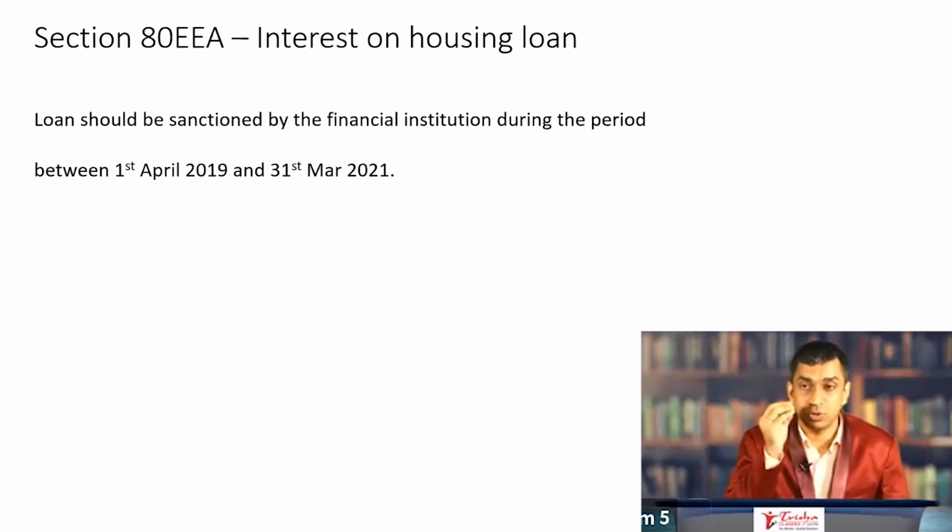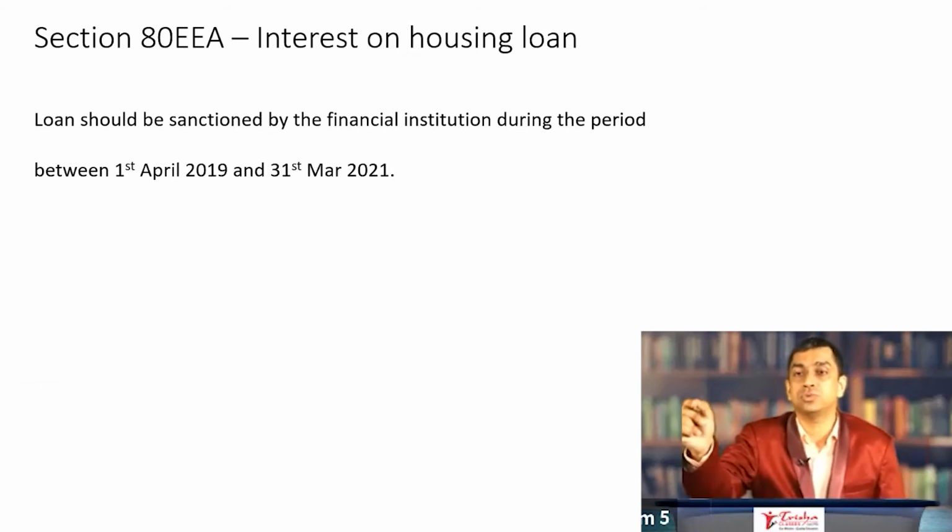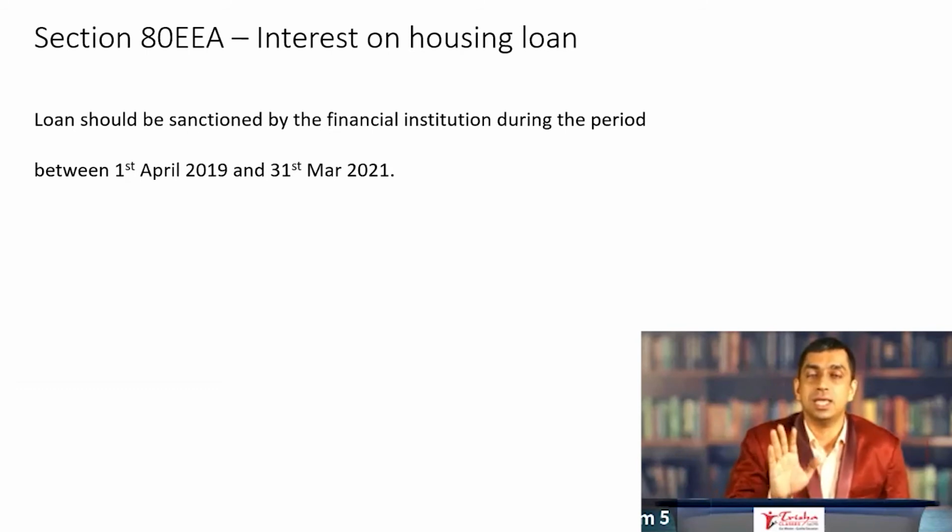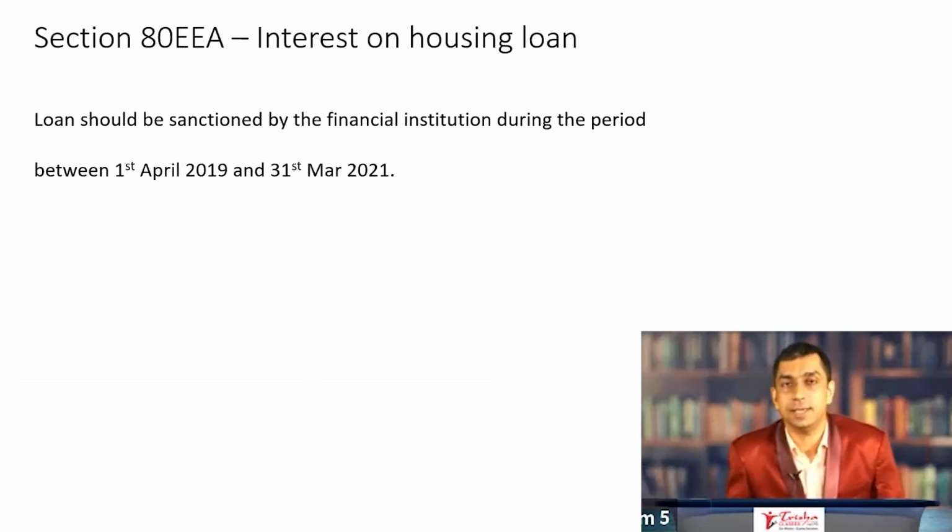There is a restriction on the value of the house. There is a restriction on the deduction that is available. But most importantly, there was a restriction that the loan should be taken from 1st April 2019 to 31st March 2020. Only then 80EEA is applicable. The loan should be taken from 1st April 2019 to 31st March 2020. Only then the loan is eligible under 80EEA.